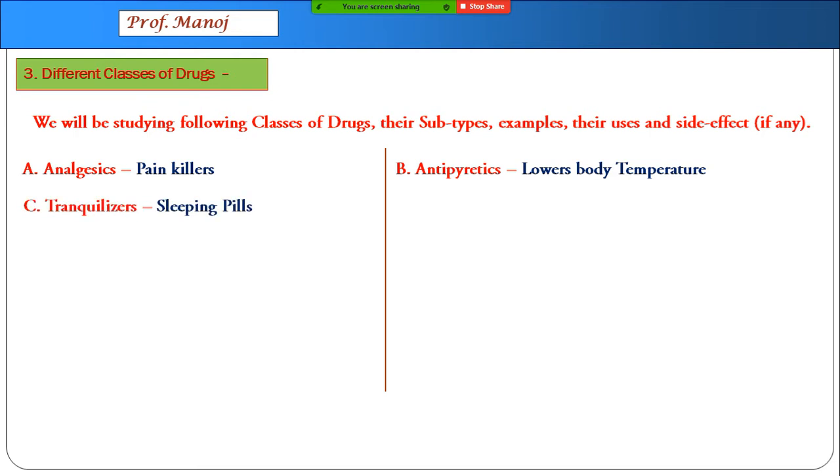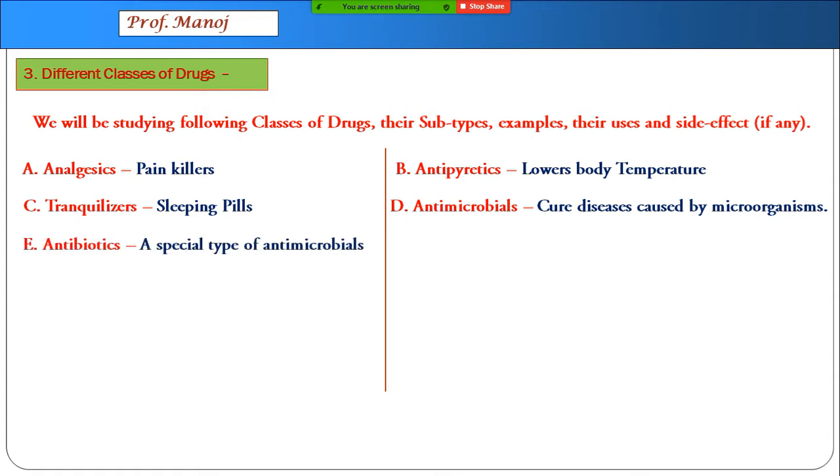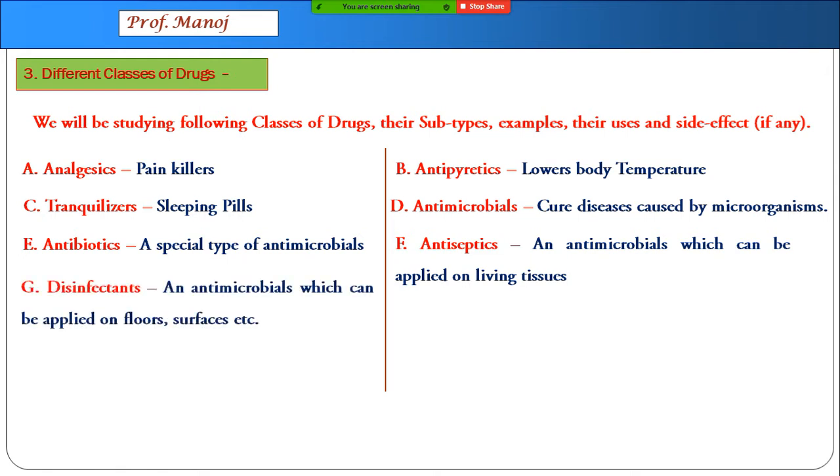tranquilizers is a technical word for sleeping pills, antimicrobials are those which cure diseases caused by microorganisms, antibiotics, special class under microbials, antiseptics, those antimicrobial which can be applied on living tissues, disinfectants which can be applied on surfaces like metal, tiles, other wooden surface and so on, antacids used in the treatment of hyperacidity,